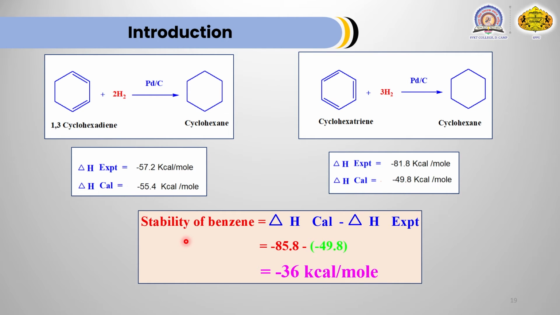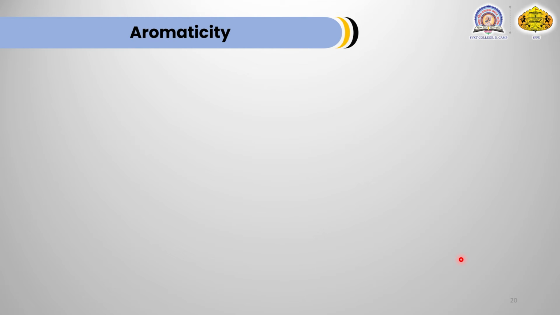The stability of benzene can be calculated as delta H calculated minus delta H expected: minus 85.8 minus 49.8, which equals minus 36 kilocalorie per mole. Hence, we can say that benzene is a stable compound, and this stability is due to the aromatic character of benzene. Now let's see aromaticity.